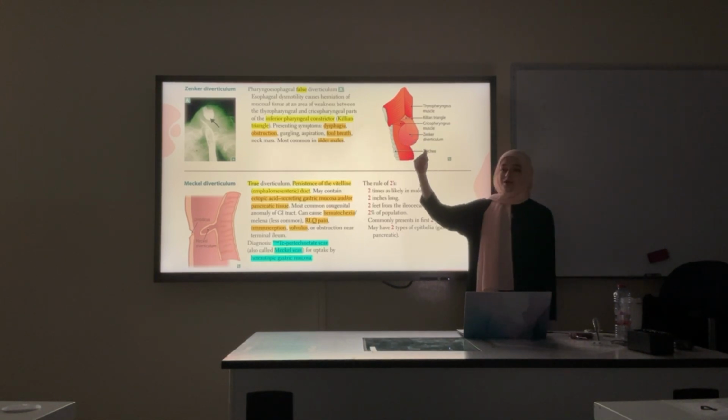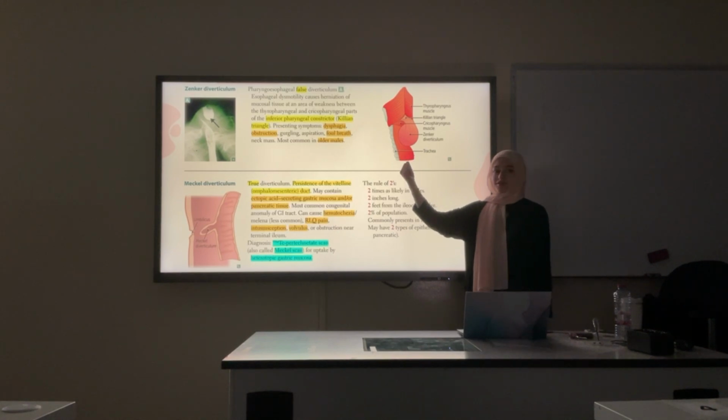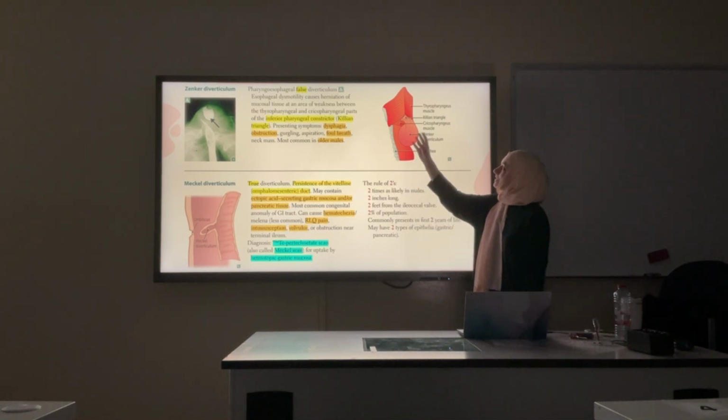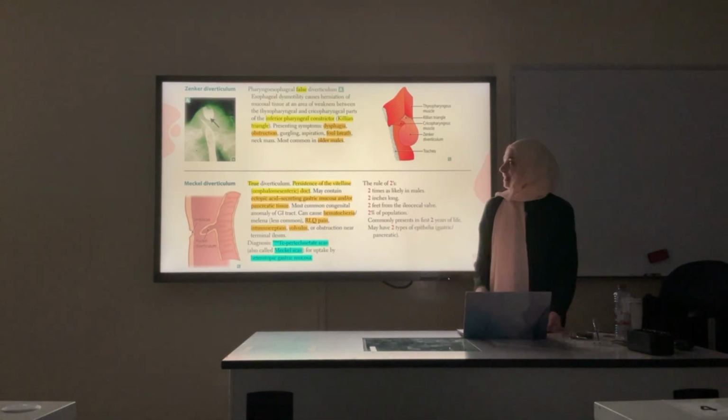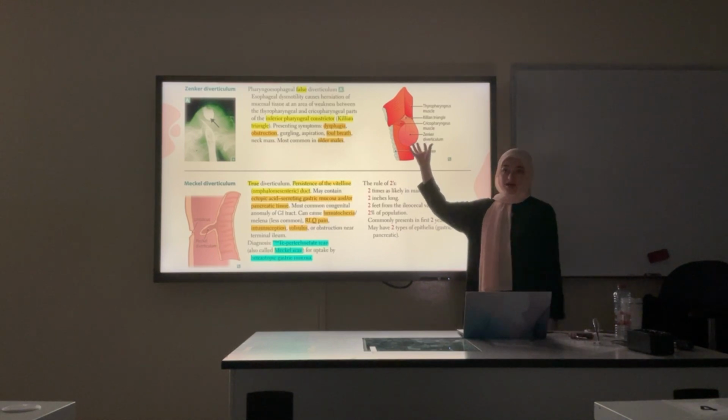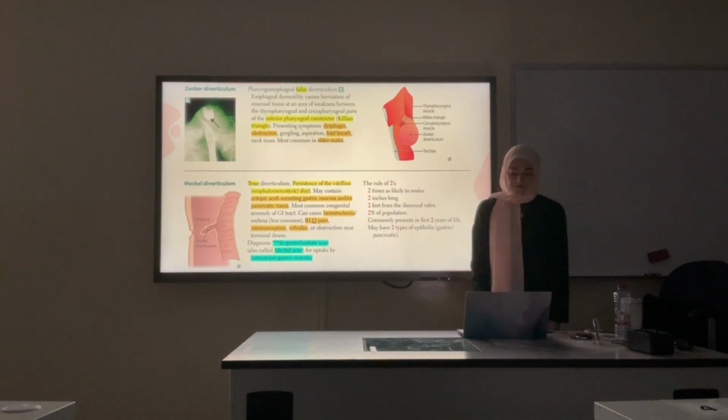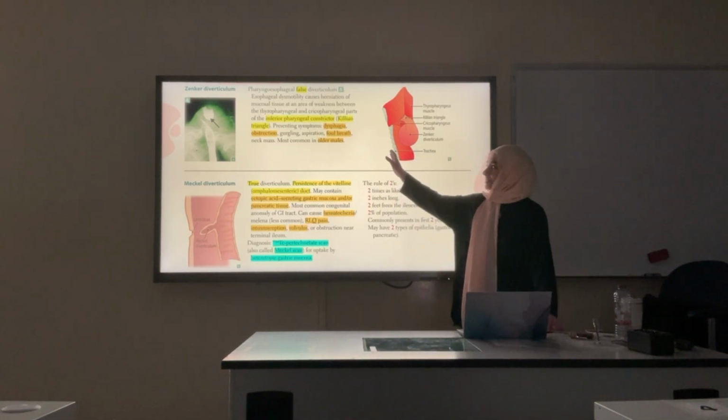Dr. Ibrahim likes to call it Zenker diverticulum from KFC. You eat Zenker and you have bad breath. Because this causes halitosis. Okay? When food stays inside this sac, it will rot over time and it will cause bad breath. Also, when this mass expands, it causes this failure. Yeah. It happens in older people.